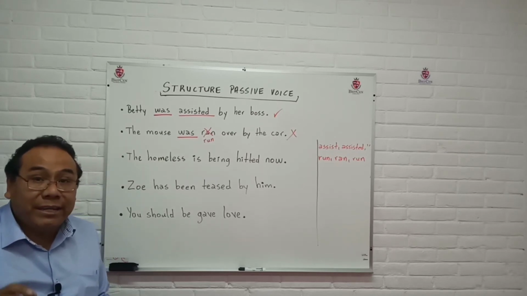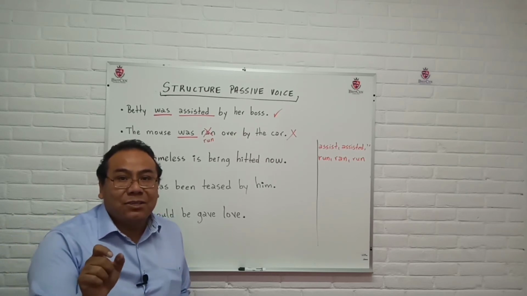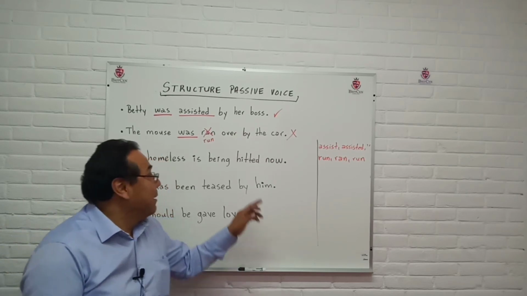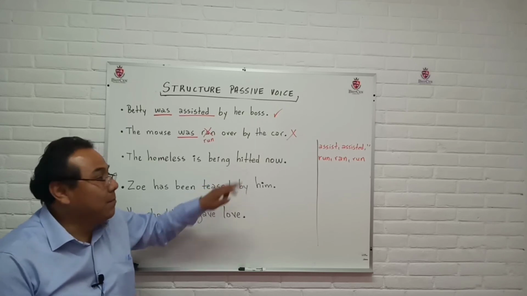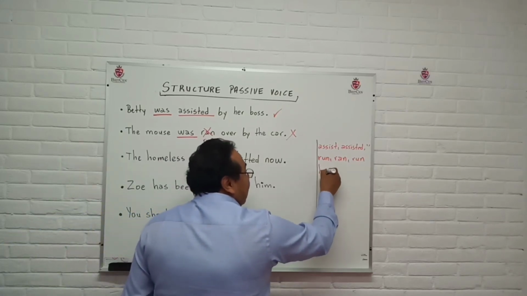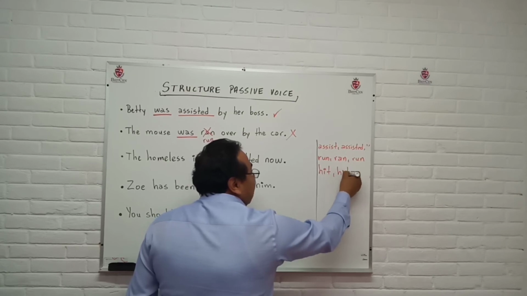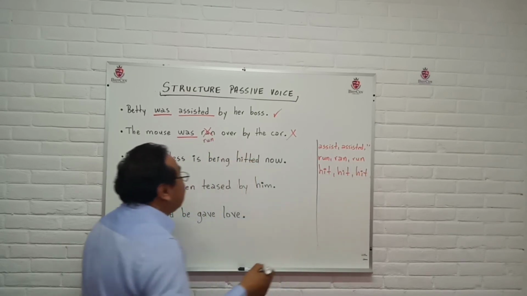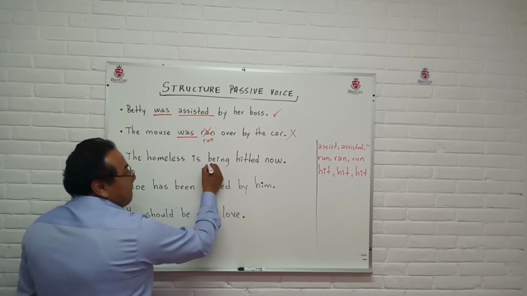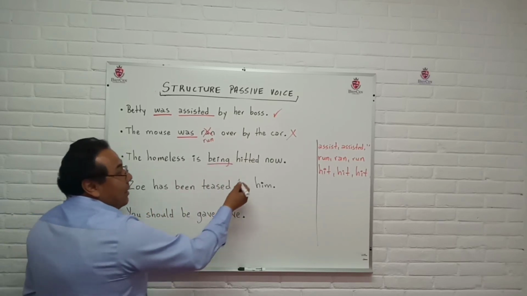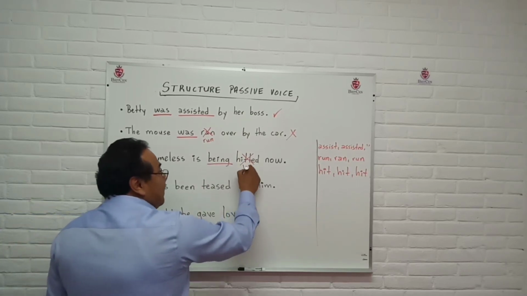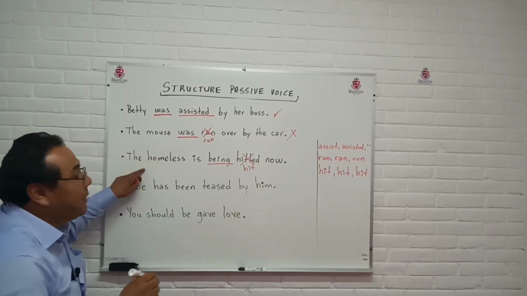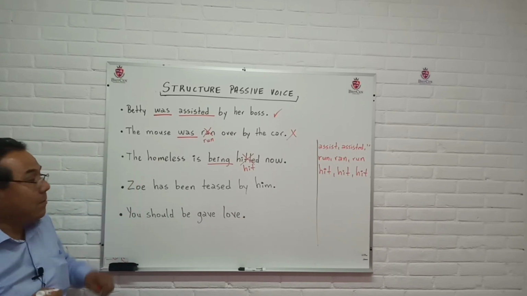Okay. The next one says the homeless is being hit now. This sentence is very tricky. We have to pay attention to the verb, and hit is not a regular verb. It's an irregular verb, and it's hit, hit, hit. The verb to be is being, and hit doesn't exist. It should say the homeless is being hit now.